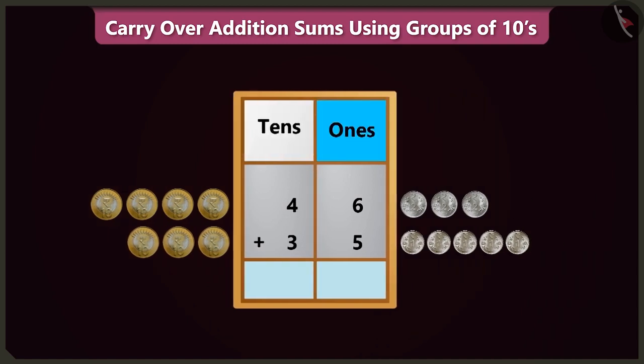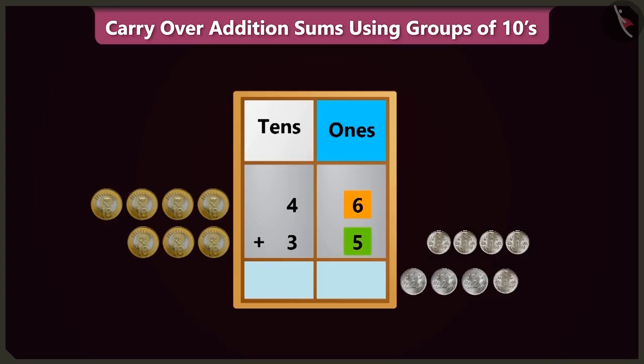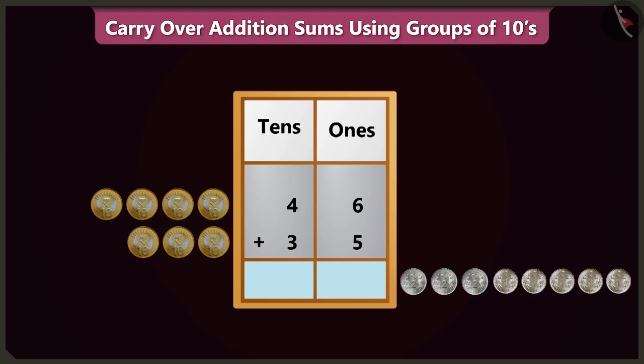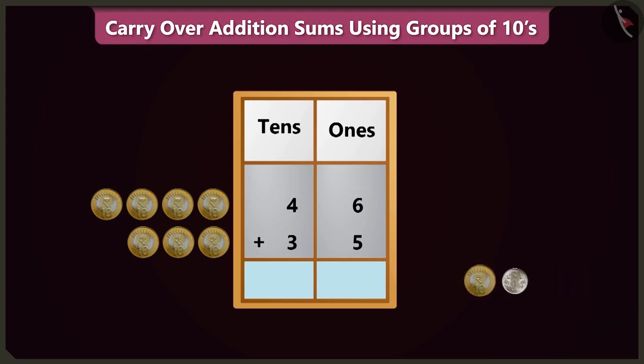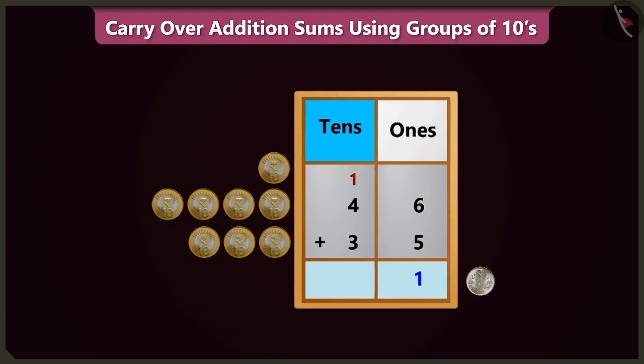To add 5 to 6 in the ones box, count after 6. That is 7, 8, 9, 10 and we will get 11. Well done. So 11 means 1 tens and 1 ones. We will write 1 ones in the ones box and carry over 1 tens and write it this way in the tens box. Well done.